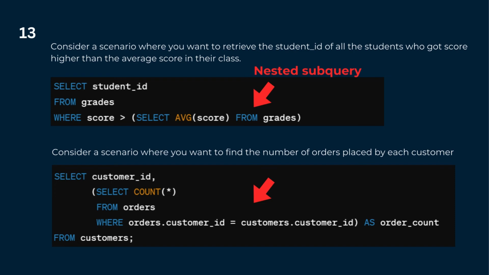Now if you see, this is a case for correlated subqueries. That means the inner query is correlated to the outer query. If you see the inner query's where condition, the customer ID is matched with the table which is from the outer query. That means that this query will be executed repeatedly for each row which contains the customer IDs from the customers table, and for each customer ID the condition will be matched and the number of orders will be counted, and that is why it is called a correlated subquery.